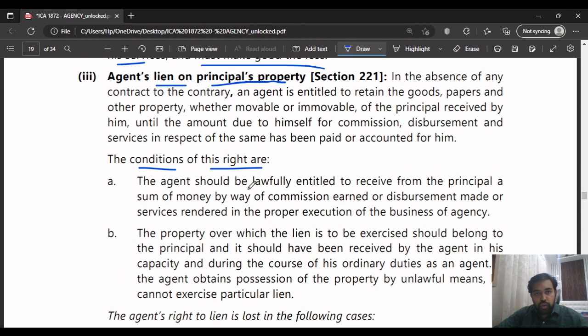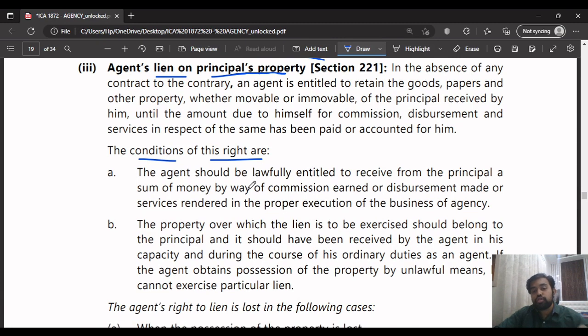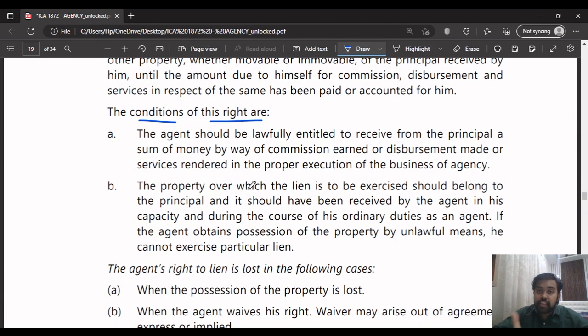Okay, we'll discuss the conditions first, then we'll jump to what agent's lien is and when it will not be there. Exceptions means when agent's lien can't be exercised. That also we'll study. So what are the conditions which should be there for the agent to exercise his right of lien?